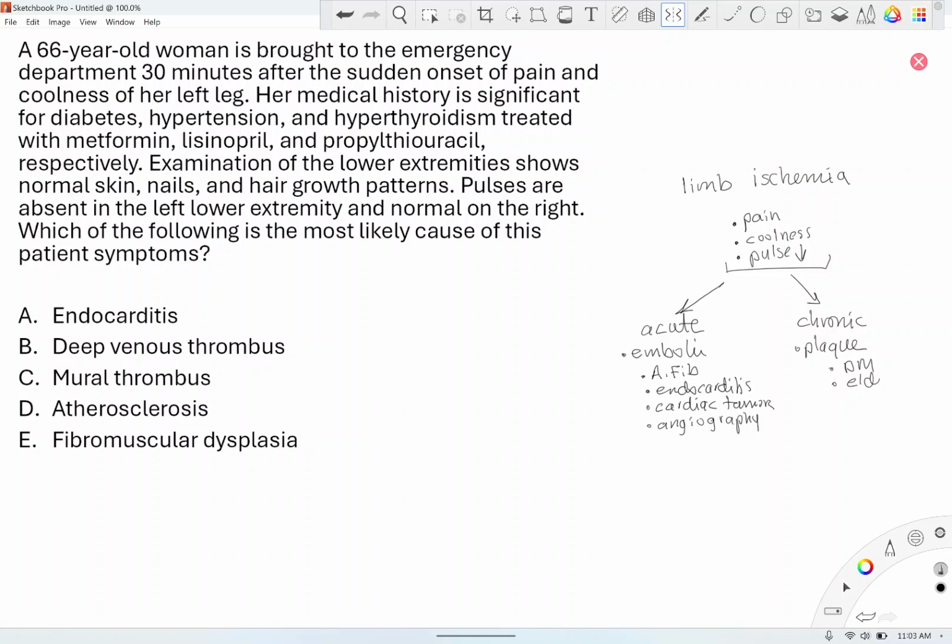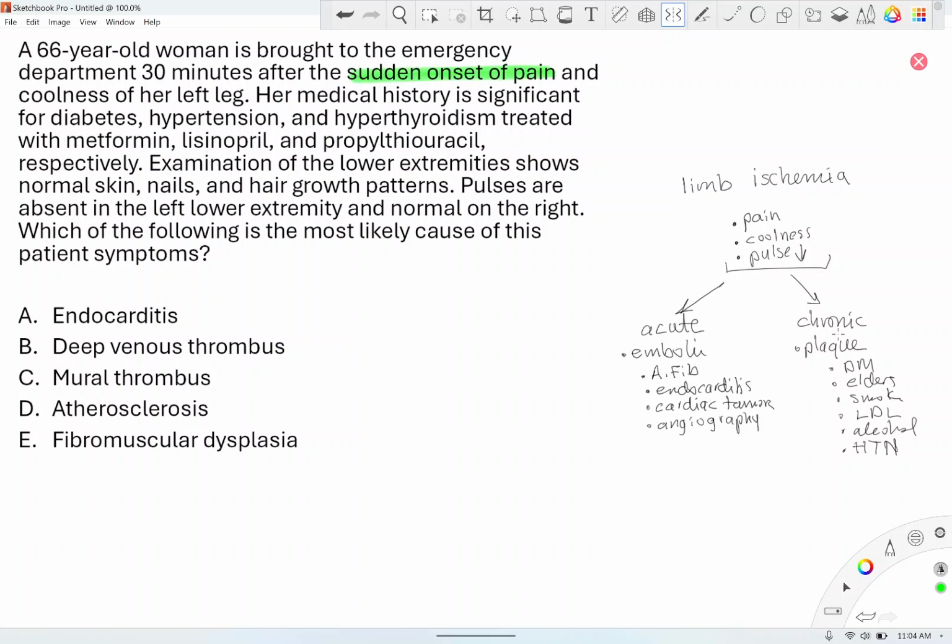Okay, so those are some things that would help us. Now let's see in this question what this person is having. This person's an elderly woman who's brought to the emergency room 30 minutes after sudden onset of pain. So the pain in acute ischemia is sudden onset, and the pain in chronic ischemia would be more like angina. It comes and it goes.